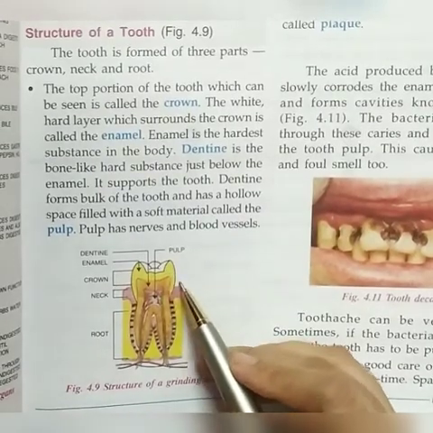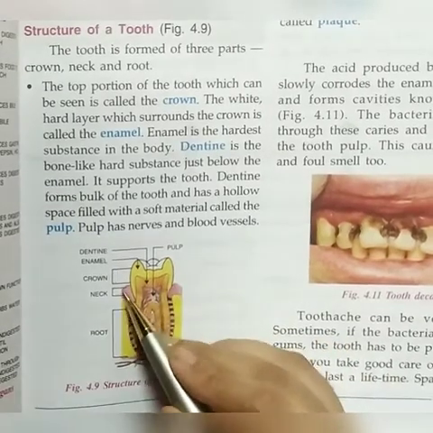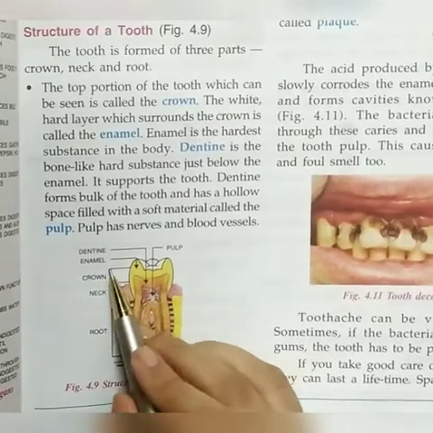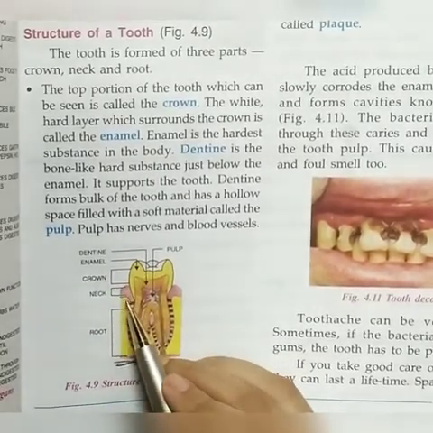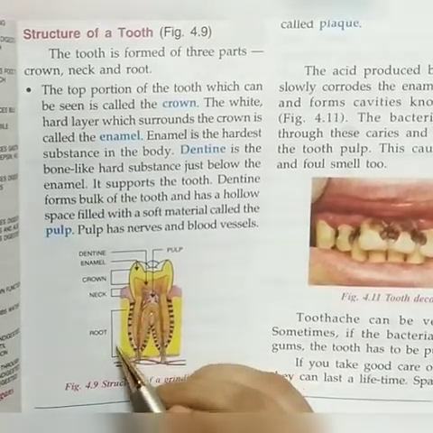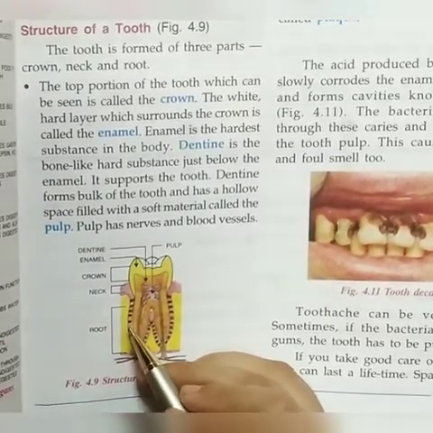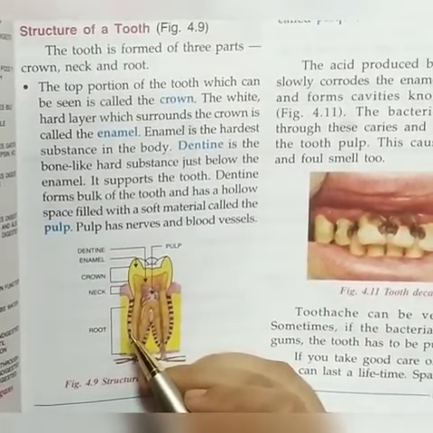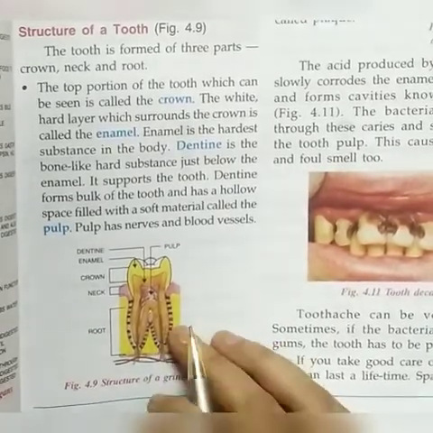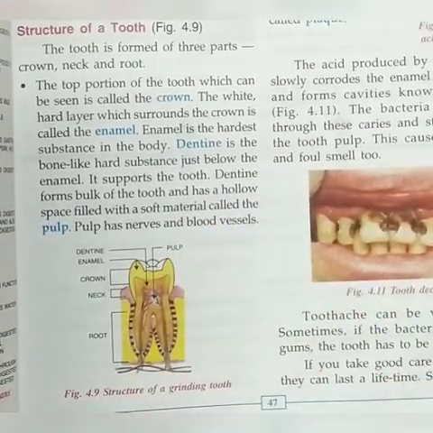After that portion, there is a constriction. This portion is known as neck. So this portion is crown. The middle portion, the constriction, is known as neck, and the lower part, which we cannot see, which is embedded in the gum, the lower part that is fixed in the jaw, is known as root portion. So these are the 3 parts of a tooth.